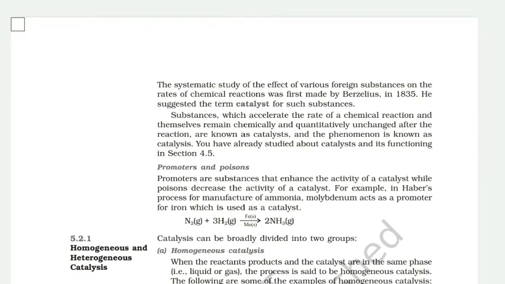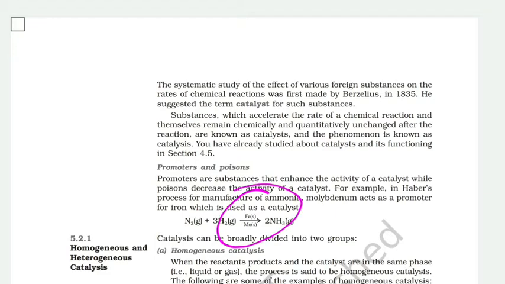Now we are going to discuss promoters and poisons. Catalyst promoters are those which enhance the activity of the catalyst. Friends, just beware: catalysts are those materials which enhance the rate of reaction, whereas promoters are those materials which enhance the activity of the catalyst. A promoter can enhance the activity of a catalyst, and a poison reduces the activity of any catalyst.